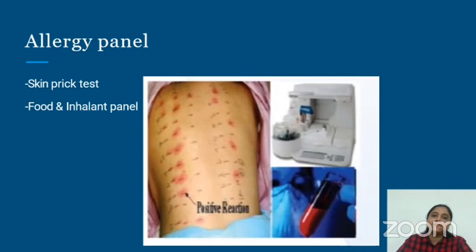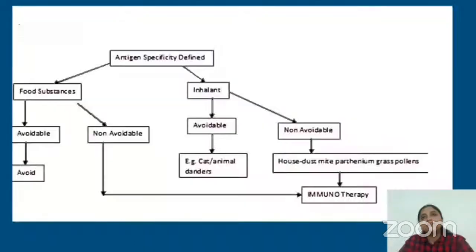So if that is not to be done, you can go for something called a food and inhalant panel, a blood test which contains food allergens and inhalant allergens, which are checked in blood, and accordingly it can be treated. Now, if you find any specific allergen in the food panel, the best is to avoid that specific food allergen, and most of your problems will be solved.